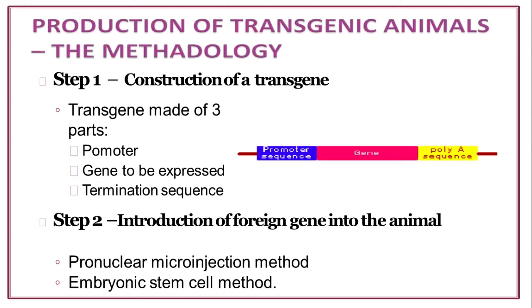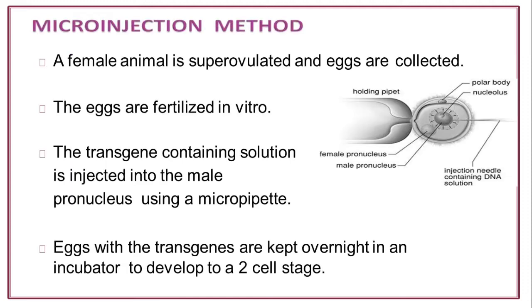The second step is the introduction of the foreign gene into the animal. Here there are the pronuclear microinjection method and the embryonic stem cell method. First is the microinjection method.